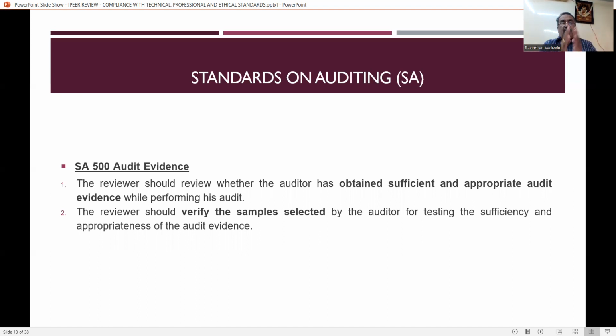First, the audit evidence has to be collected by the auditor, and the sample has to be selected by the auditor to do the audit. The reviewer has to verify whether the sample chosen by the auditor is correct or not, to verify the sufficiency and the appropriateness of the audit evidence. This is with reference to SA 500.